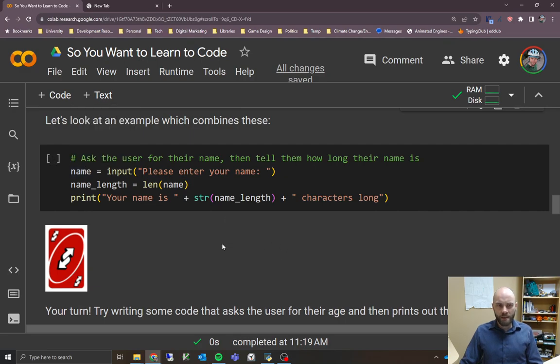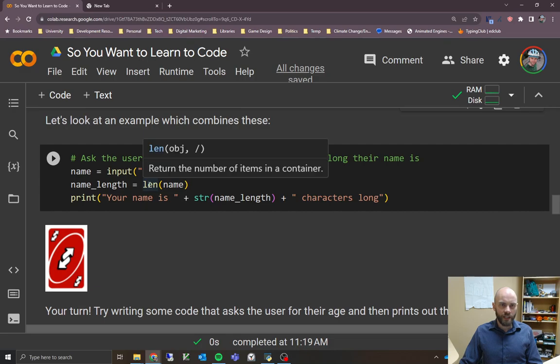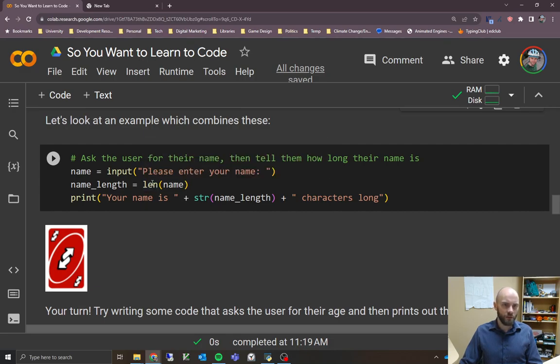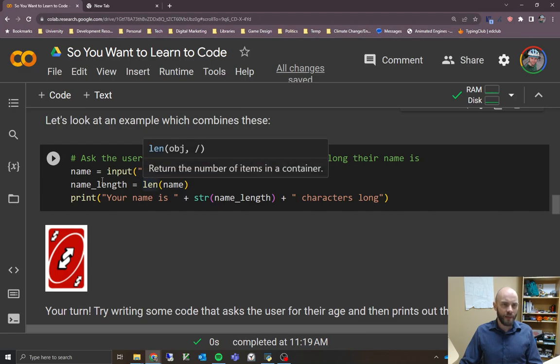Now we need to figure out the length of the name. So we need to do something to the name variable because that now has our string in it that the user just entered. And so we need to use this len function, right? So we use the len function on the name. It's going to give us back an integer saying how long it is. And we're going to store that back in another variable.